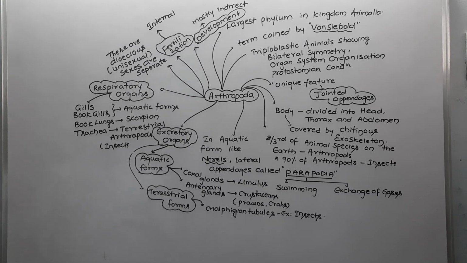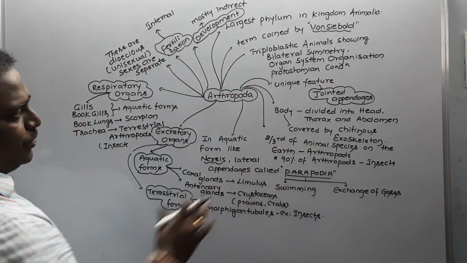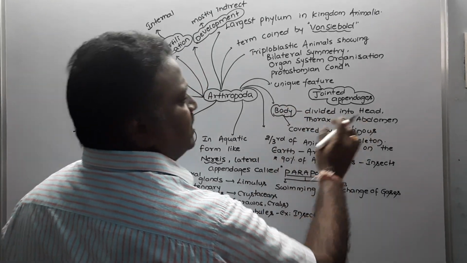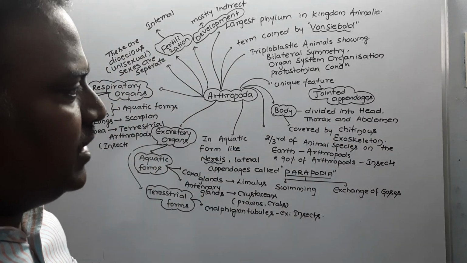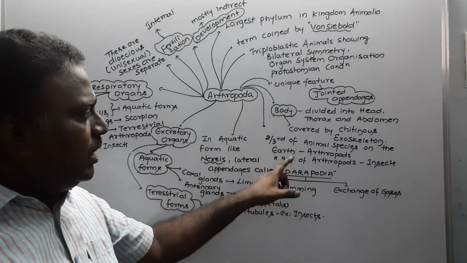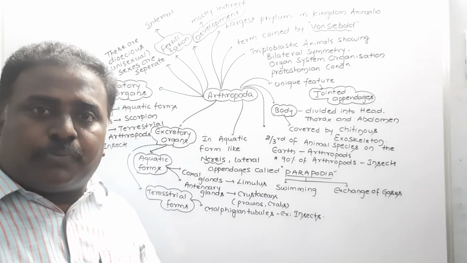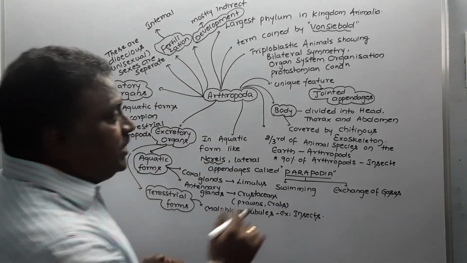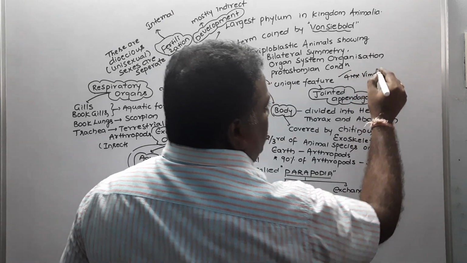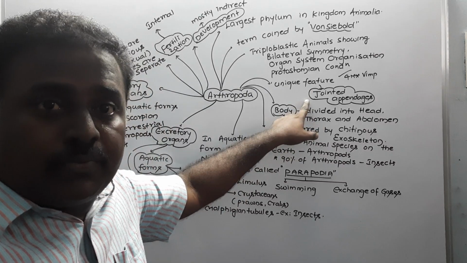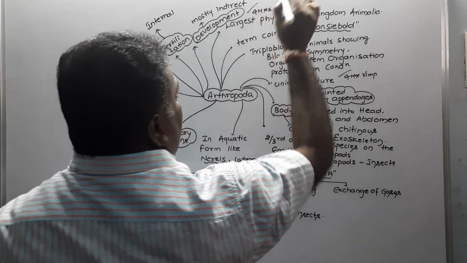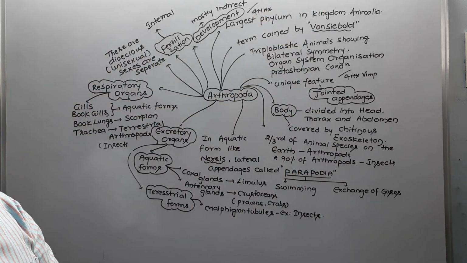Right. So these are the important bits regarding the arthropods. The arthropod's body is divisible into head, thorax and abdomen, and the body is covered by a chitinous exoskeleton. Two-thirds of animal species present on the earth's surface are arthropods, and 90% of the arthropods are insects. The most unique feature of arthropods is the presence of jointed appendages. The largest phylum of kingdom Animalia is Arthropoda.